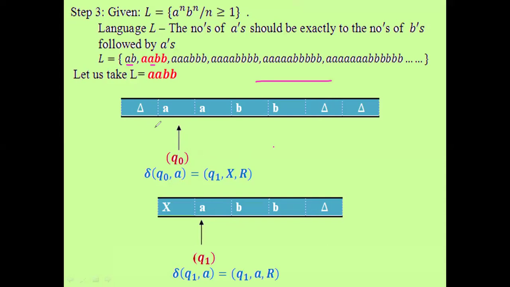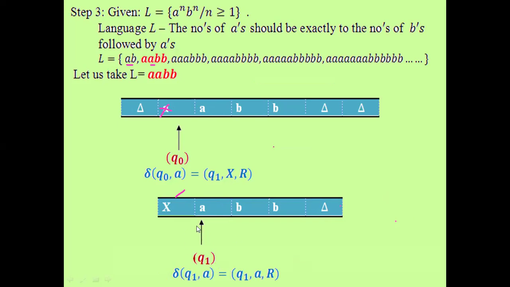You encounter the first A, the leftmost A, in the initial state, that is q naught. In q naught you replace A by X, that is given for the next step. So A is encountered and replaced by X, and the remaining terms you have to rewrite. Where does it move? It moves from q naught to the q1 state.